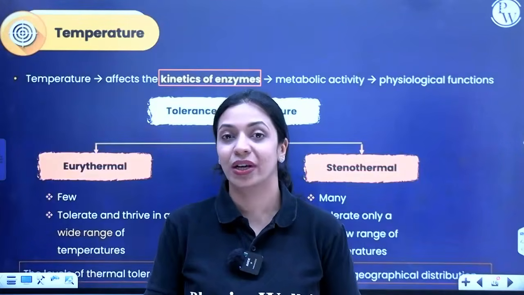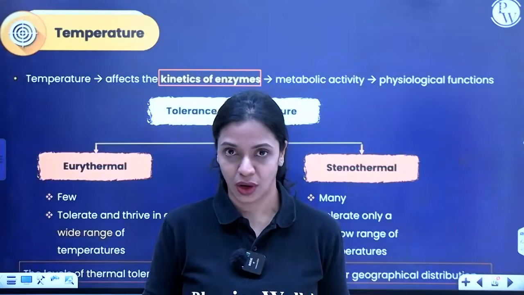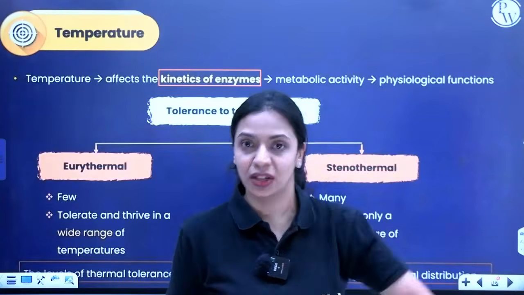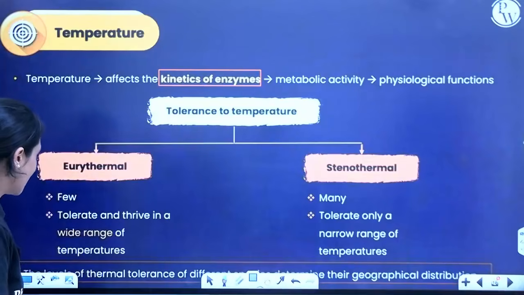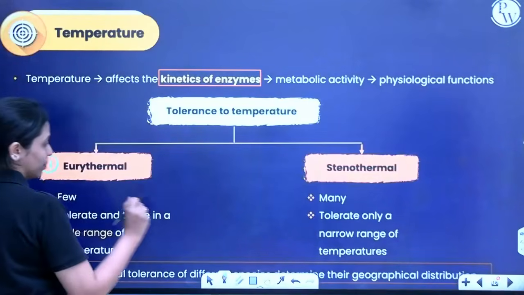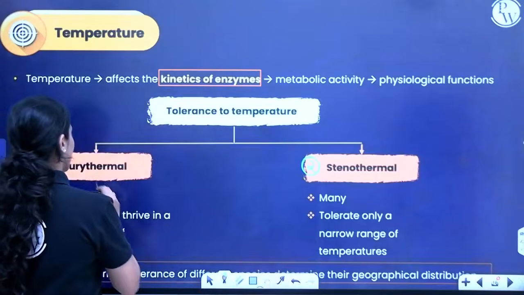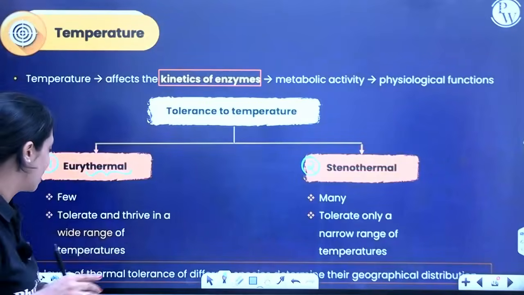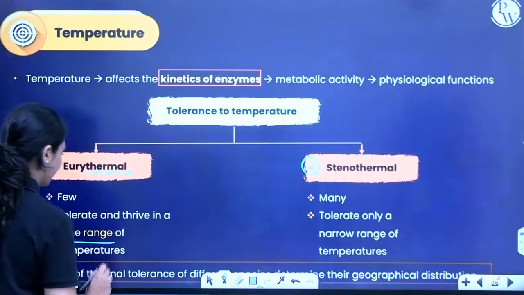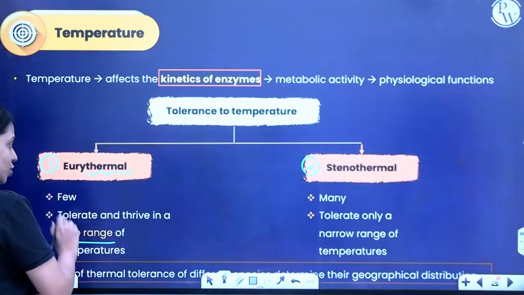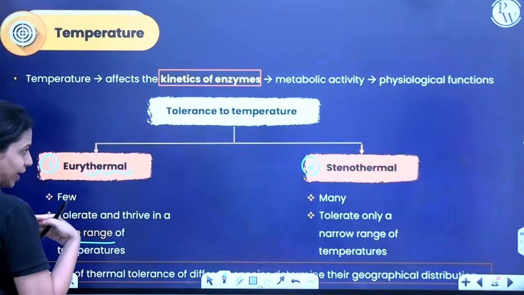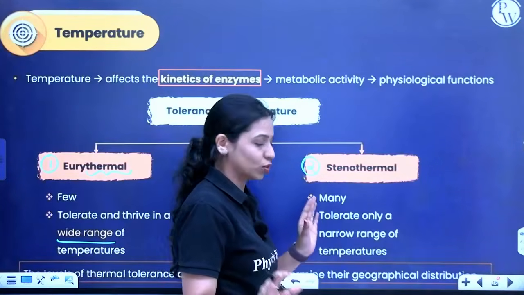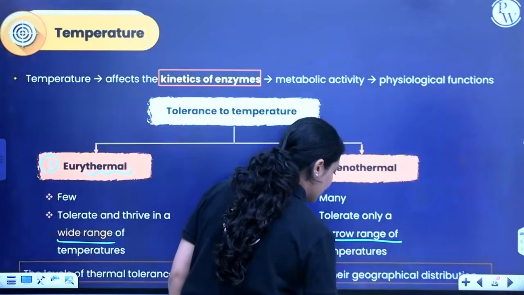Now, depending upon whether they can survive in a wide range of temperatures or not, you can classify living organisms into two types. Okay, this is entirely based on their tolerance level to varying temperature. The first category is eurythermal and the second category is stenothermal. You know that thermal is generally associated with temperature and heat, right? Very few organisms like us are able to tolerate and thrive in a wide range of temperatures. So that is eurythermal. Example for that is us. Stenothermal, many organisms don't have that ability. They are called stenothermal. So they tolerate only a narrow range of temperatures.